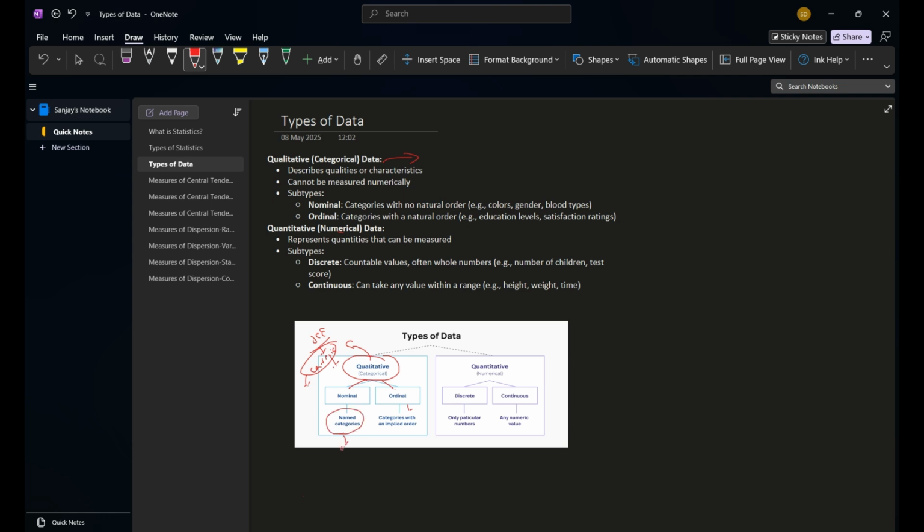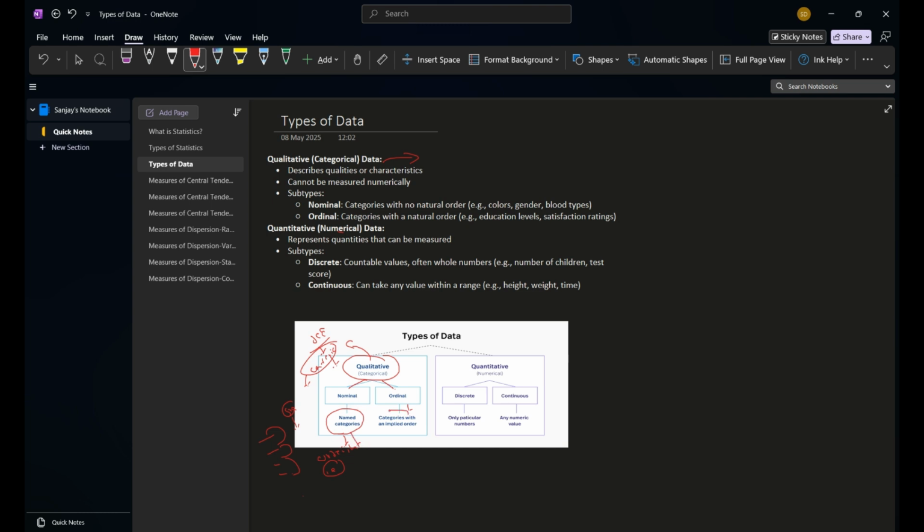Nominal data refers to data which doesn't have order in it. If you have data of rivers, Ganga, Yamuna, Brahmaputra, we don't have order in these rivers. They are independent of each other, like states are independent of each other. Such data is known as nominal data.